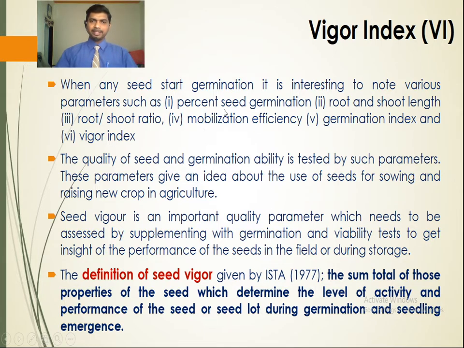Parameters like percent seed germination, root and shoot length, root shoot ratio, mobilization efficiency and germination index are noted during the process of seed germination. The sum total of these properties of the seeds, which determine the level of activity and performance of the seed during germination and seedling emergence, is used for the calculation of seed vigor. So this is about seed vigor and vigor index.